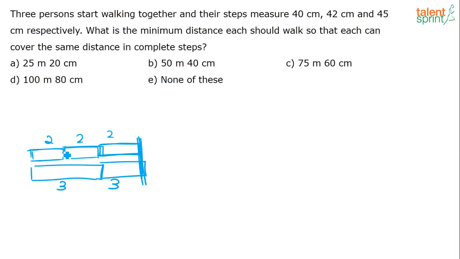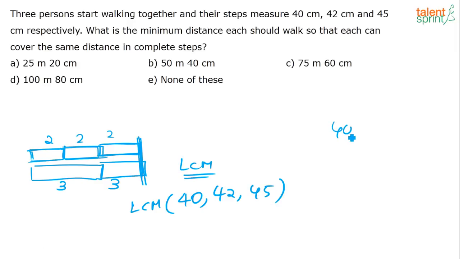So what does that mean? Basically, what are they asking? They are asking us to find the least common multiple of all of these 3. So if you find the LCM of 40, 42 and 45, you get your answer. I am sure all of you know how to find the LCM of 40, 42, 45. Just do long division, right?